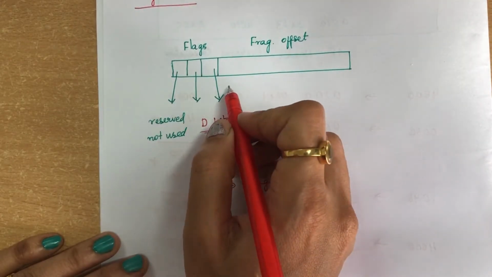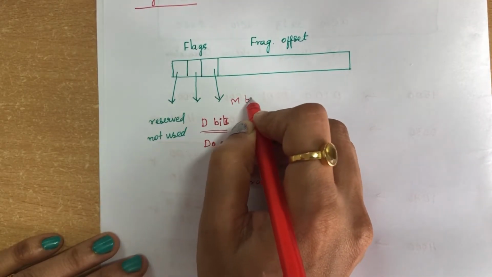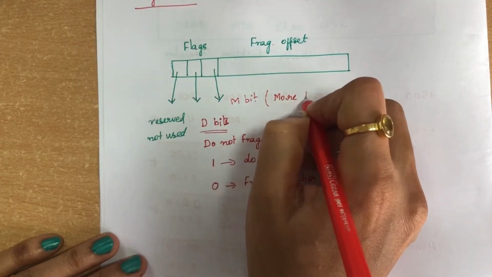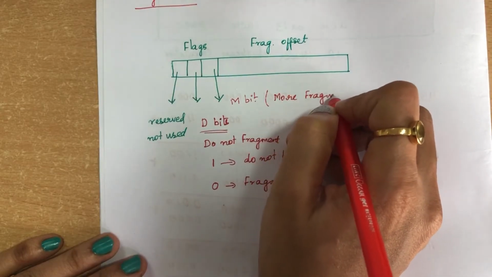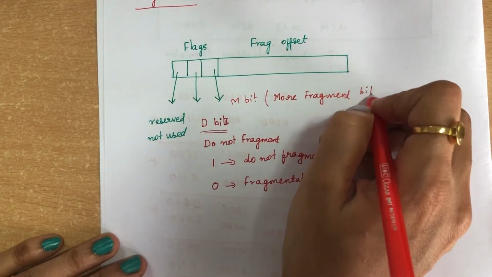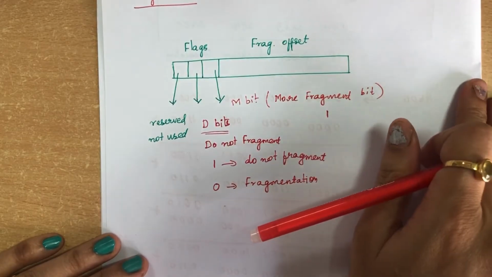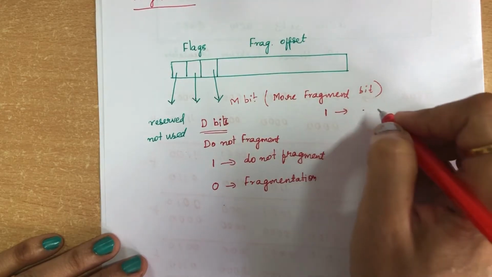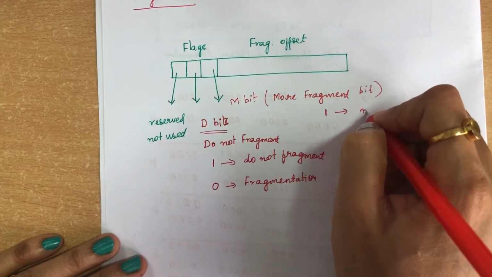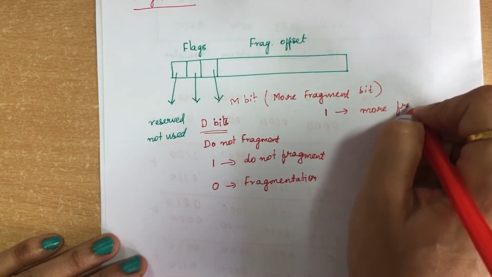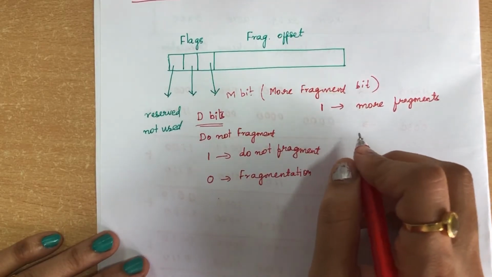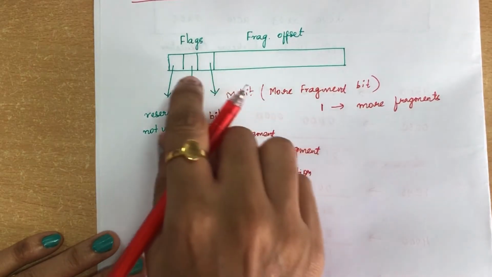Okay, the next and last bit is called the M bit. What do you mean by M bit? M bit is nothing but more fragment. When this bit is set to 1, that means the datagram is not the last fragment. You still have more fragments available. So when you're sending the datagram, you will be setting this value as 1.